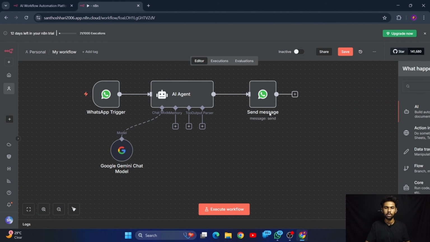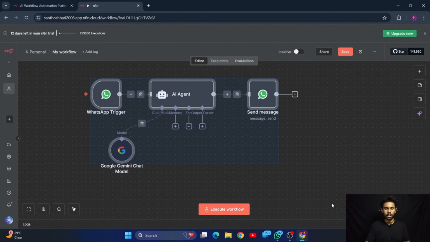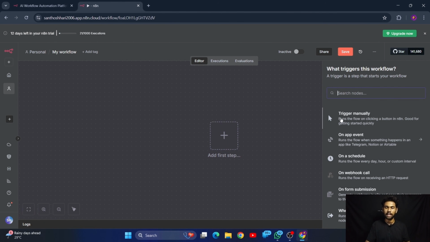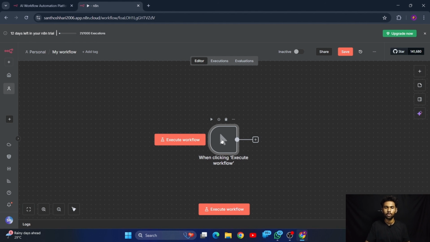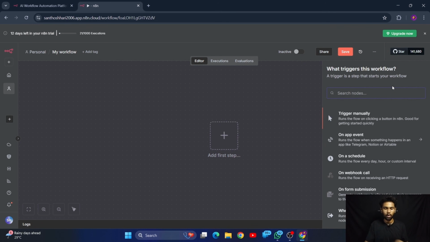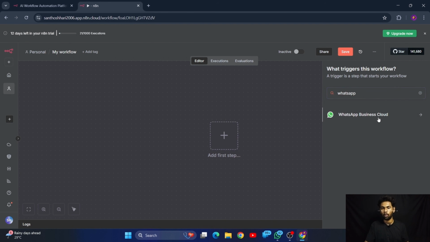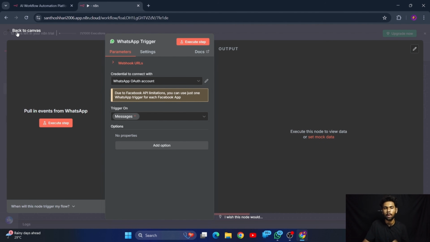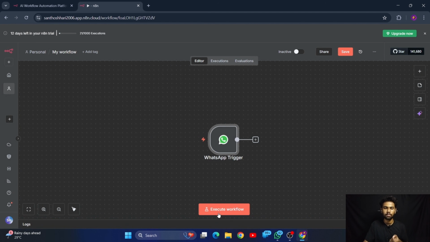What I am going to do now is trigger a workflow. For doing that, let me delete everything and let me start from here. Here you can see a manual trigger. Manual trigger means once you press this execute workflow, the remaining things will be triggered without waiting for any kind of event to happen. But for now, we need to search for WhatsApp Business Cloud. Here you can see the on messages node. What this will do is it will wait for a message to appear. Once the message has appeared, this workflow has triggered and it will start its work.